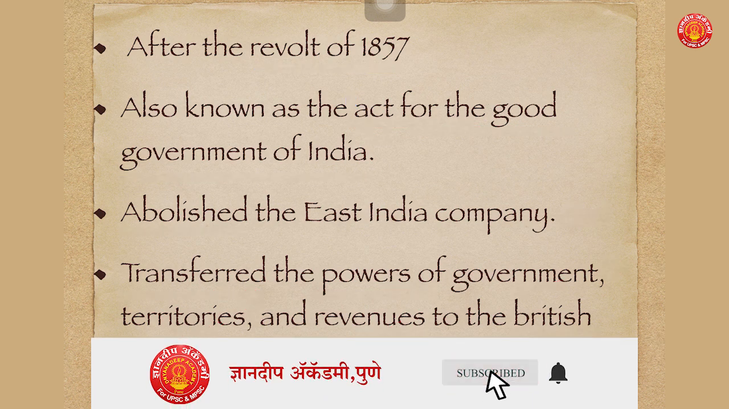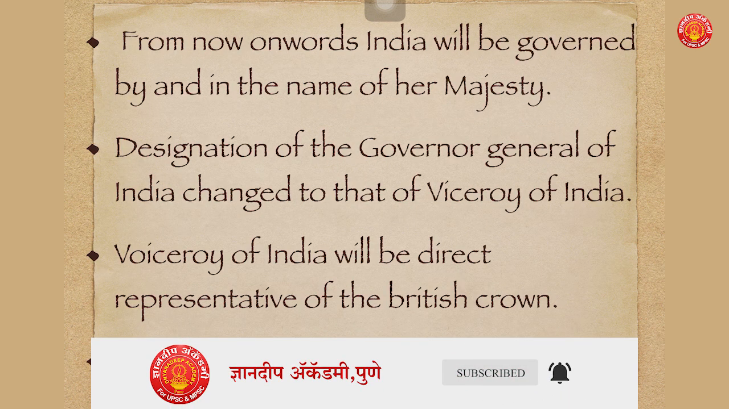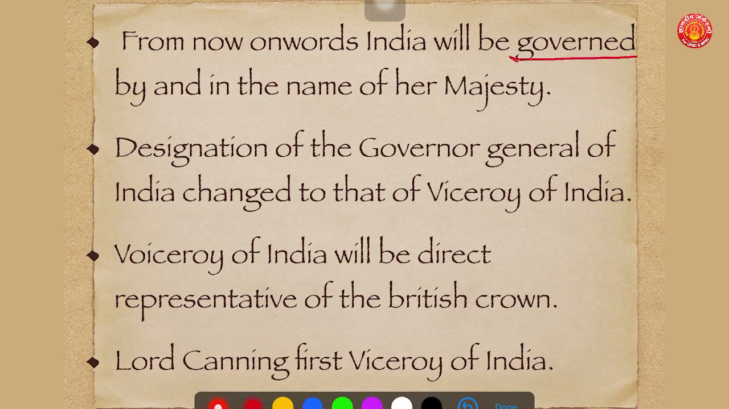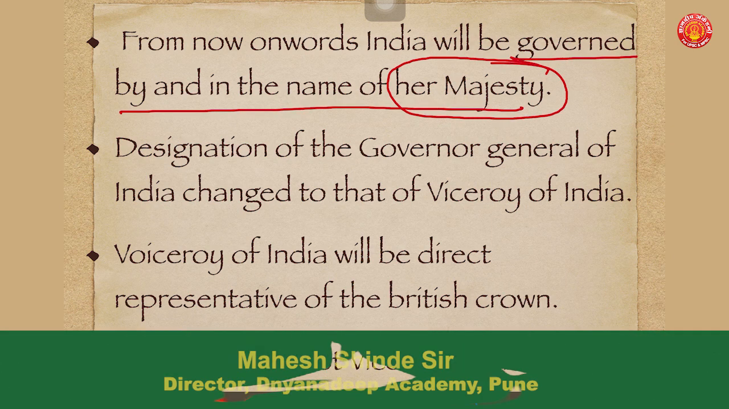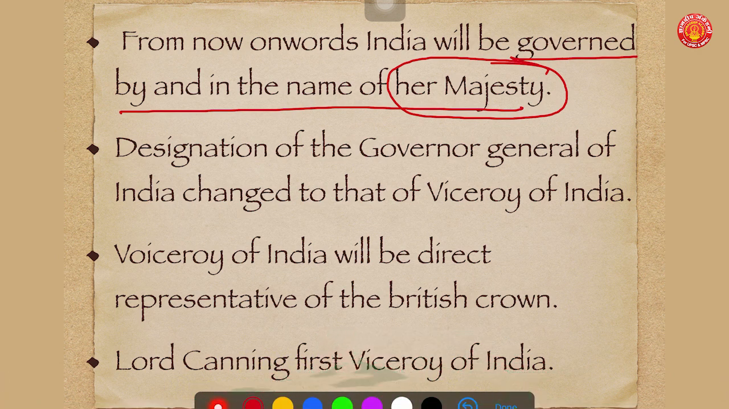So let's see what it says. From now onwards, India will be governed by and in the name of Her Majesty. Her Majesty means the Queen of England, who shall be the constitutional head of the British Parliament, which has a monarchical democracy.